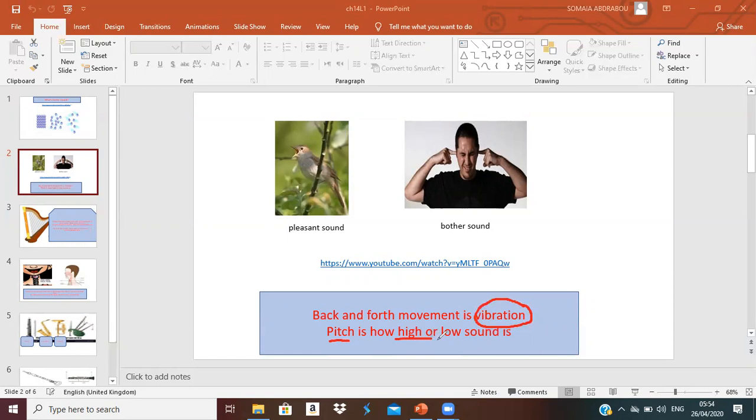So when the particles or anything vibrate quickly, it will cause high pitch, like me now. Okay, but when the particles or any object vibrate slowly, it will cause low pitch. Okay, this is the difference between high pitch and low pitch.